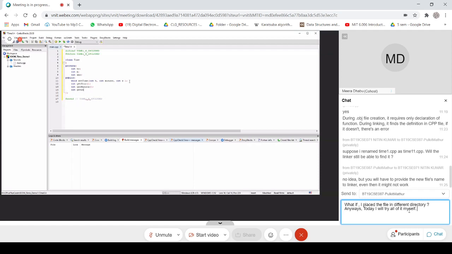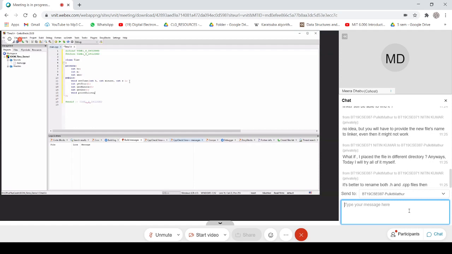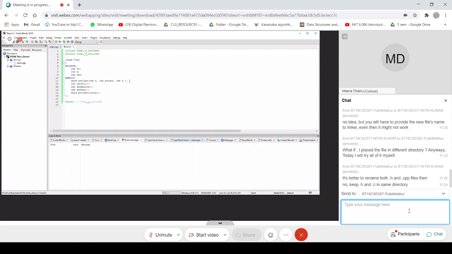And if you want to print it, I can print it: void print in military format. Is this fine? I saved with Control S. So this is my class declaration. I hope everyone is with me.